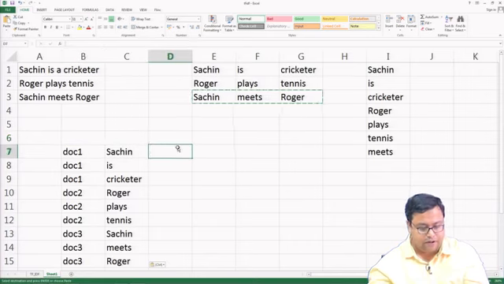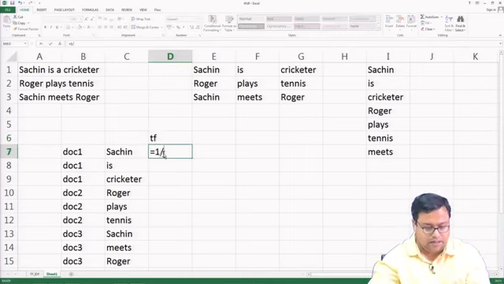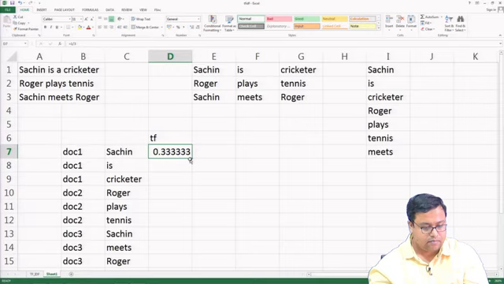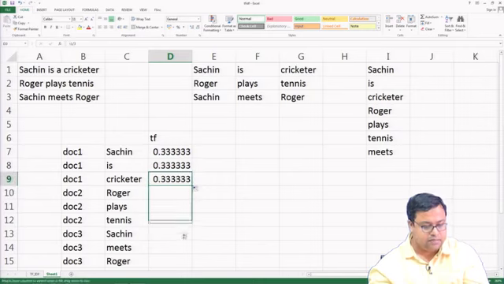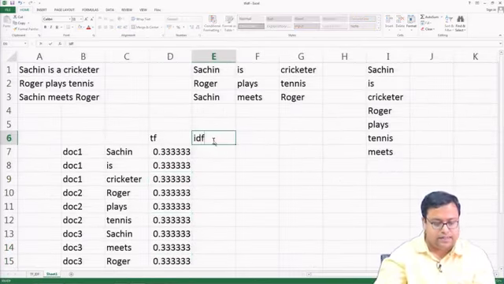So, what is term frequency? The term frequency for this guy is basically 1 by 3. This is also 1 by 3, Roger plays tennis and Sachin meets Roger. So, term frequencies are in all the cases 1 by 3. What is inverse document frequency?